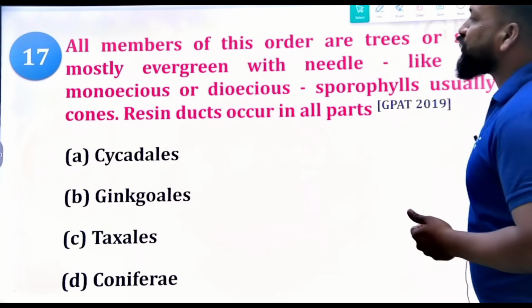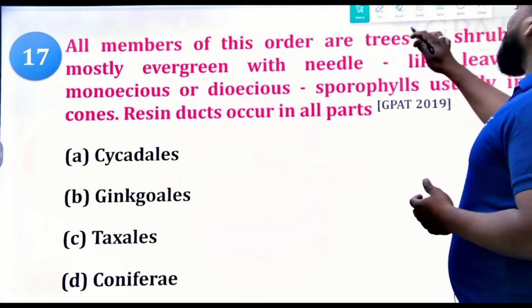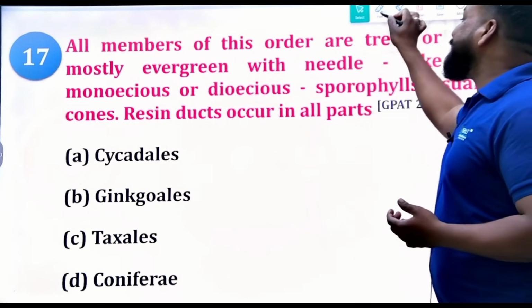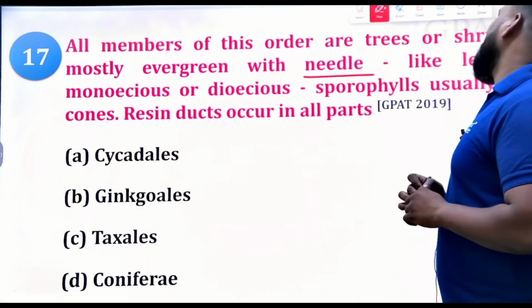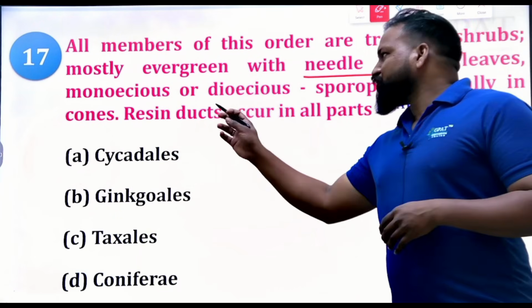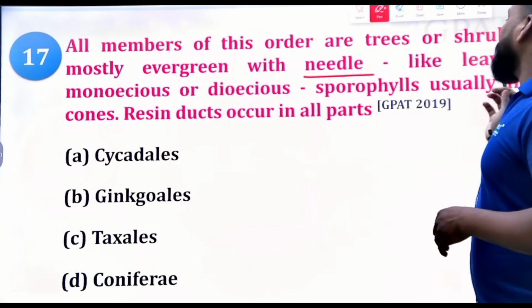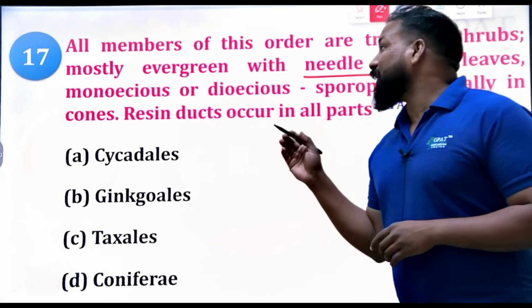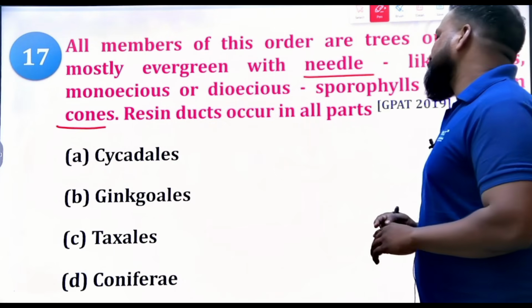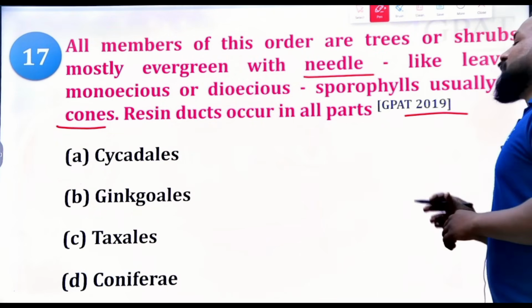Now the 17th question. All the members of this order are trees or shrubs, but mostly evergreen with needle-like leaves, monoecious and dioecious, sporophytes usually in cones, and resin ducts occur in all plants. This question is from 2019.